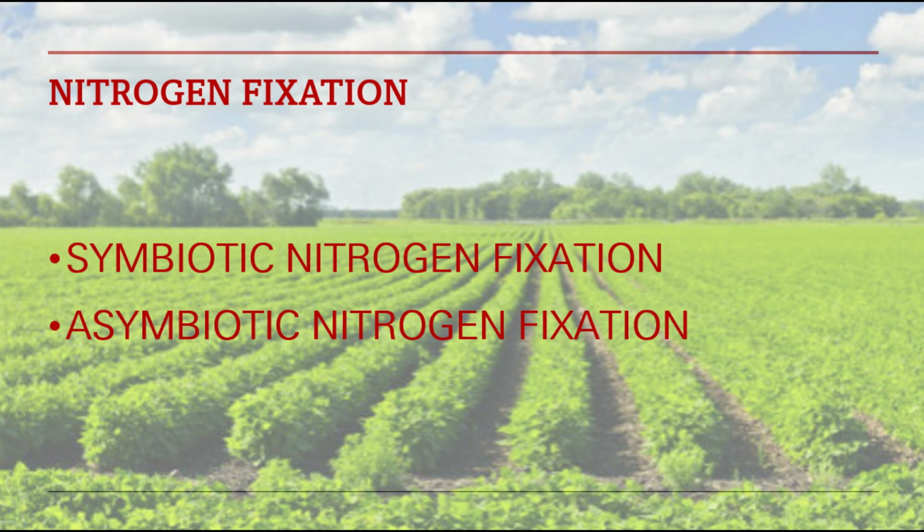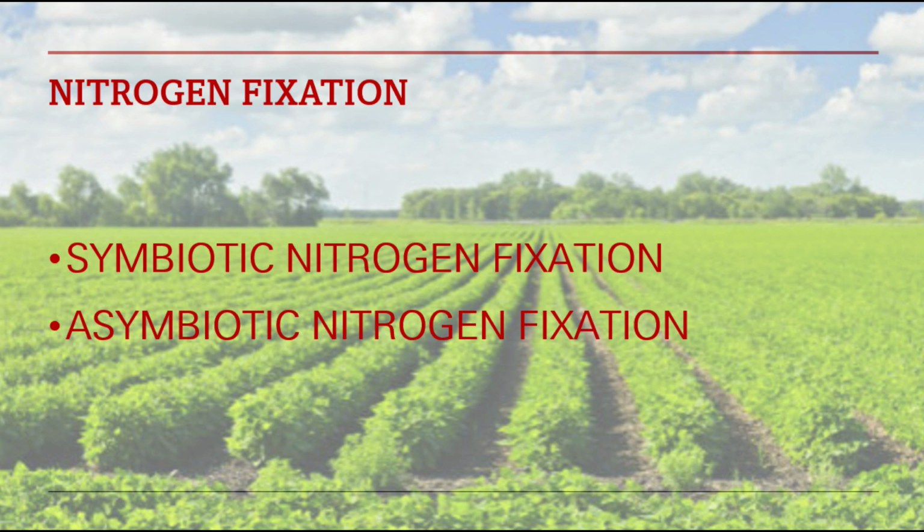Then we come to non-symbiotic nitrogen fixing organisms. Non-symbiotic means they don't have a symbiotic relationship. For example, azotobacter. It is very important for wheat. Azotobacter fixes atmospheric nitrogen non-symbiotically in wheat and sorghum. It is applied on seed, like rhizobium is also applied on seed. Then azospirillum fixes atmospheric nitrogen in cereal crops: sorghum, pearl millet, rice, maize and wheat.